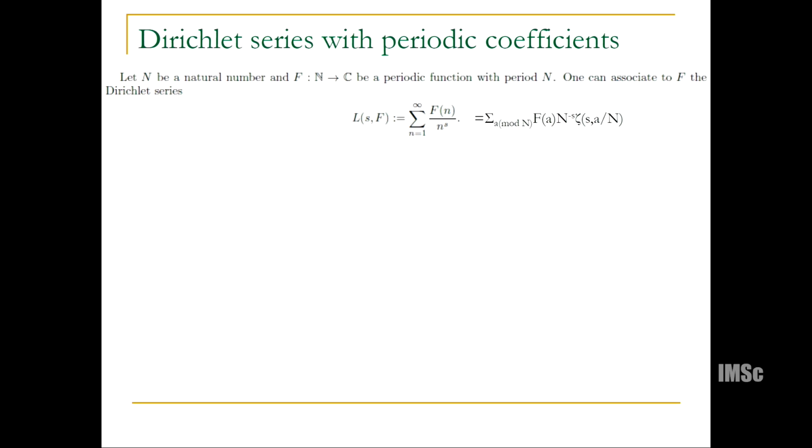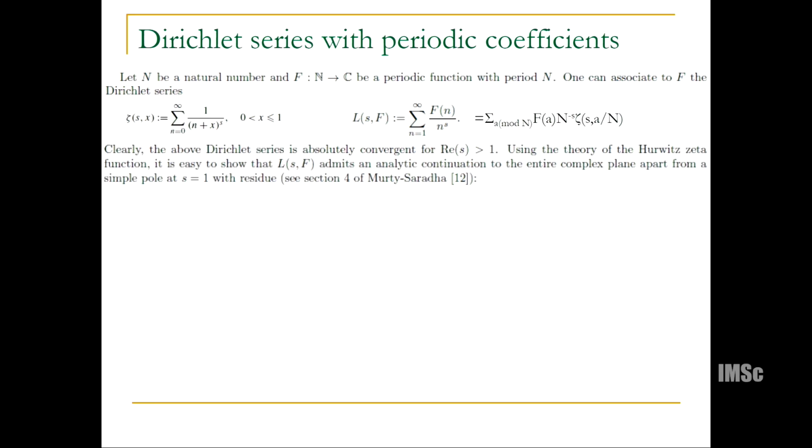Because it only depends on the residue class modulo n, we can write this as a linear combination of Hurwitz zeta functions, zeta(s, a/n). The Hurwitz zeta function is an extension of the Riemann zeta function. When x equals 1, it is the Riemann zeta function. But if x is not equal to 1, it could be these other functions.